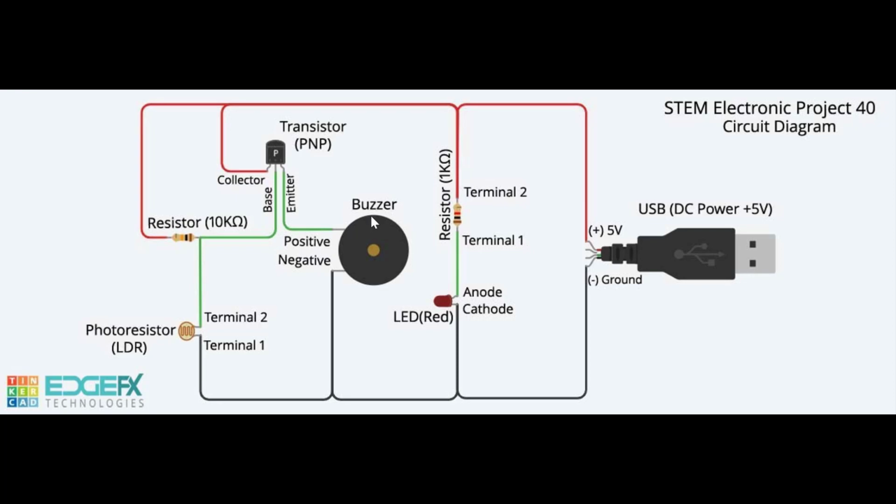Switch on a torch light and direct it on the LDR sensor. Since the LDR sensor is a light-controlled variable resistor, when light falls on it, the resistance of the sensor decreases and the current flows from the emitter E to base B of the transistor, which in turn flows from emitter to collector, as in the case of a PNP transistor, in path 3, forming a closed circuit and activating the buzzer to emit sound.